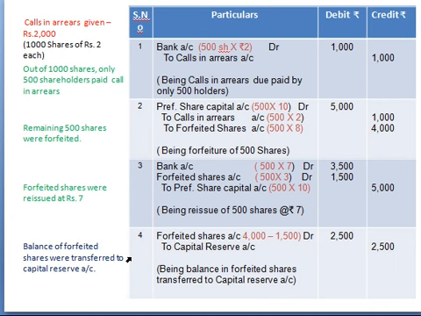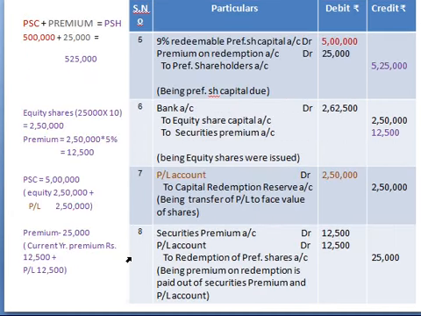Now we'll pass the entry for the redemption due entry. Now when the preference shares are redeemed, pass the entry as 9% redeemable preference share capital account debit, premium on redemption account debit to preference shareholders account, right? So I said already, with this formula, preference share capital plus premium, that is to be payable to preference shareholders.